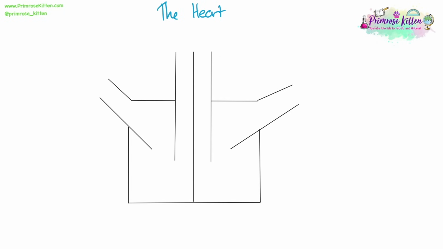We need to be able to label and describe the structure of the heart. First of all, with any heart diagram, always write on the right and left the right way round, so it is the opposite to how your hands are on the page. Then we won't get mixed up with our rights and our lefts. The two top chambers are the atria, and the two bottom chambers are ventricles. Think about it as A comes before V in the alphabet, so A is at the top and V is at the bottom.